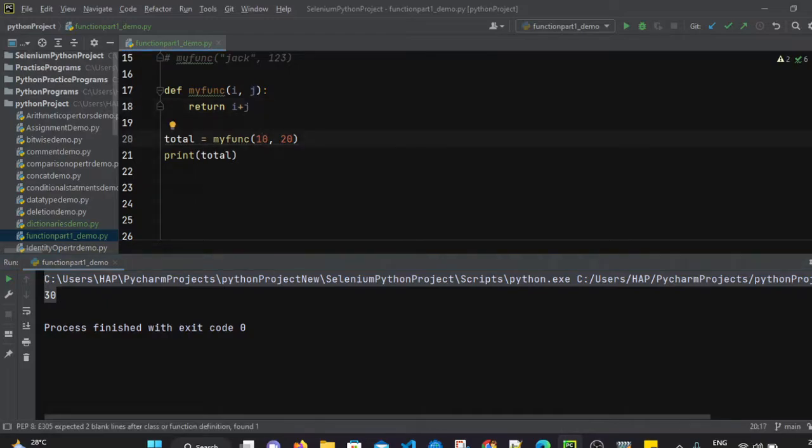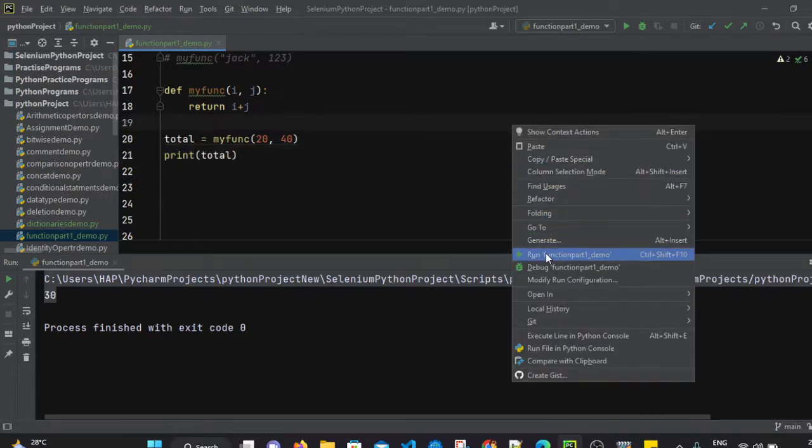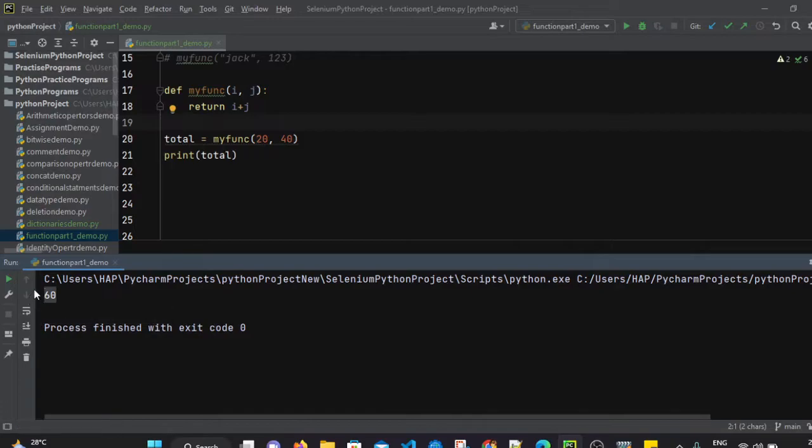Now, while calling this function, let's say I am passing 20 and 40. So it will call my function with two arguments, that is 20 and 40. 20 will be assigned to i, 40 is assigned to j, and it will return i plus j, that is 20 plus 40, 60, and that 60 value which is returned by calling this function, we are storing in total, and then let's print the total value. So let's again execute this file. It will print 60. That is how a function can return some value as well. So whenever we want to perform some action on total, it's better to store the value returned by calling the function inside another variable and then print that value.